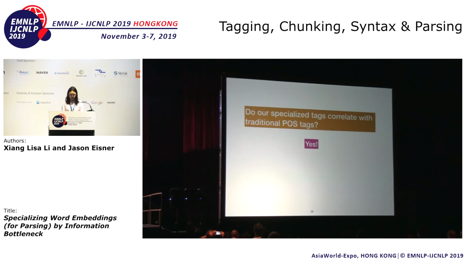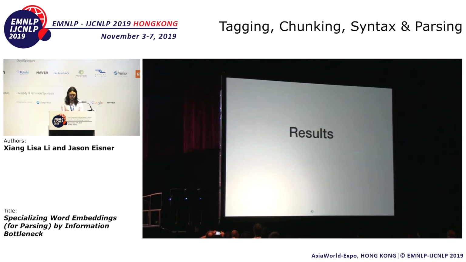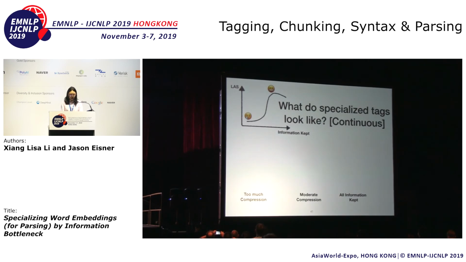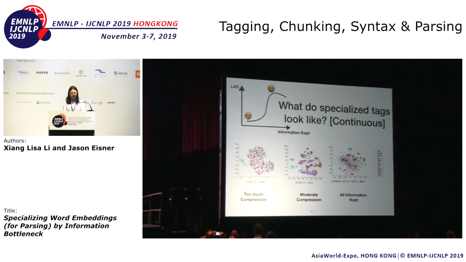So do our specialized tags correlate with the traditional part of speech tags? Well, yes, they do, and here are some results. So first, let's look at some t-SNE plots. Each dot represents a word token and is colored by the gold part of speech tags. So when we keep all the information, we could see the clustering, but the boundary is not clearly separated. And when we have moderate compression with a good beta value, we have very clear clustering of part of speech tags. But when we have too much compression with a big beta value, everything will just mix together.